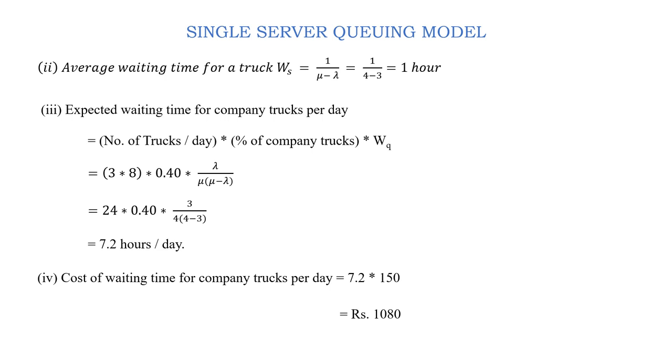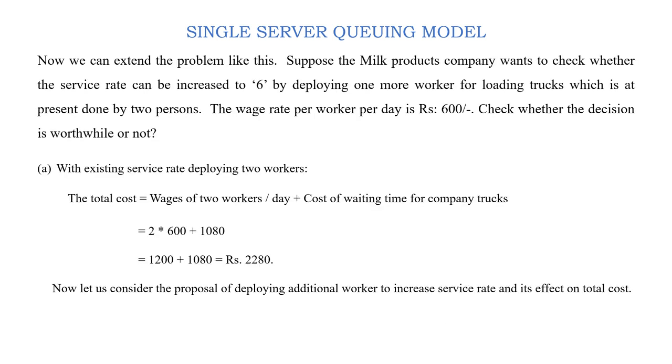And the cost of waiting time for company trucks per day is 7.2 hours multiplied by hourly rupees 150, which gives rupees 1080. This is the cost of waiting time for company trucks per day. So with that, our problem is over actually. Now we can extend this problem.